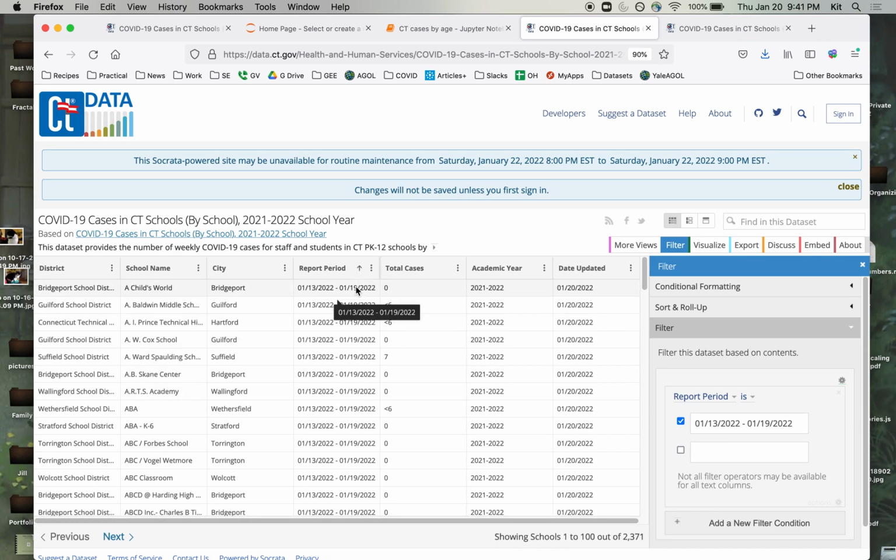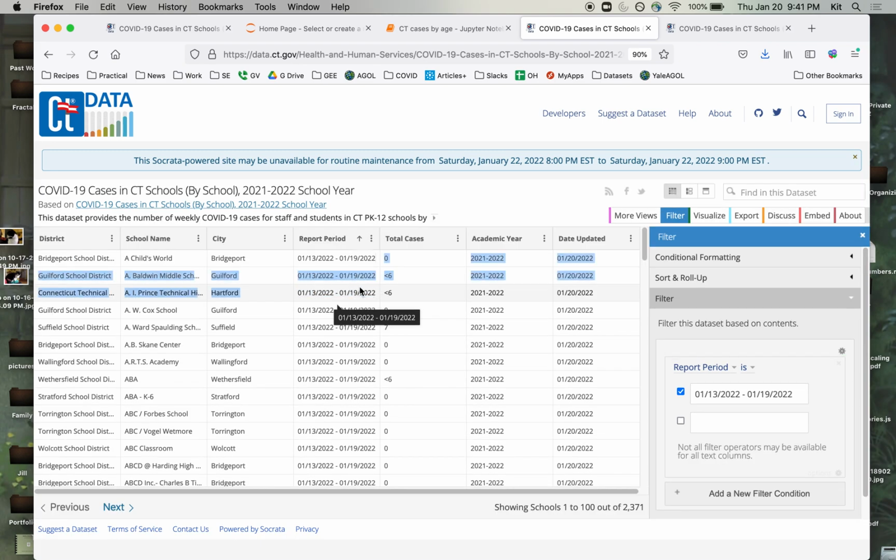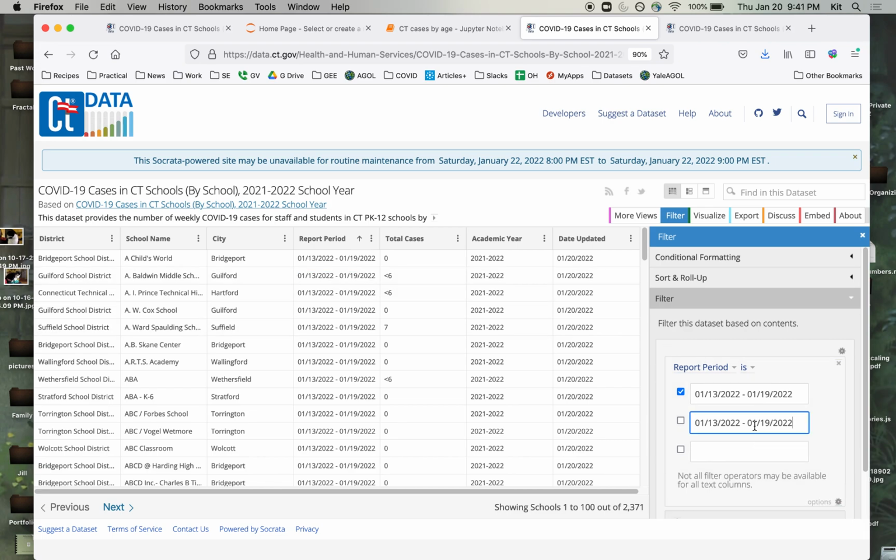We can probably sort this. There we go. So I can see this here, and I could grab it here and copy paste it over here. And you just have to make sure that at the end of that 2022, there isn't an invisible space. Because if you run this with an extra space on it, you'll get no results.